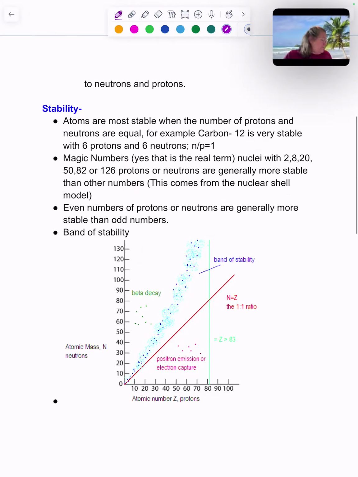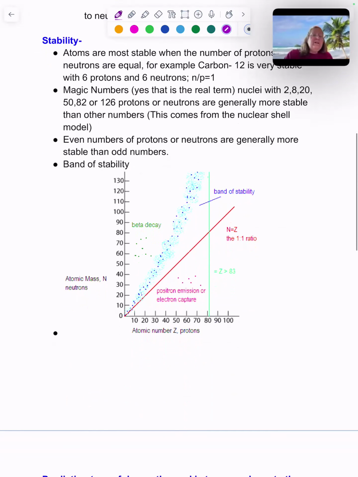And we've developed what we call the band, the belt, or I like the isle of stability. So the red line indicates where your neutron-proton ratio is 1 to 1. And if you look down at the very bottom, where you've got small atoms, most small atoms are stable because their number of protons and neutrons are the same. And as you get larger, they tend to vary from this 1 to 1 ratio.